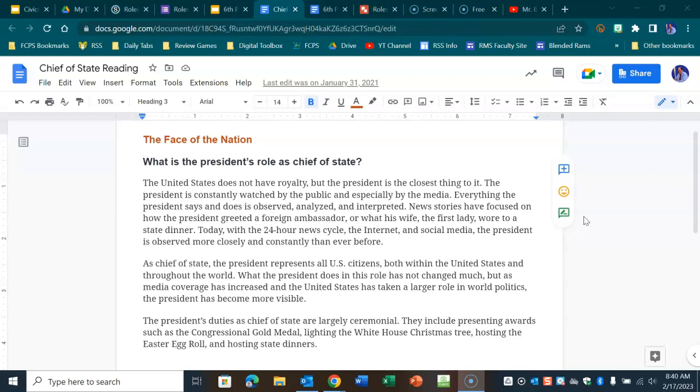The President's duties as Chief of State are largely ceremonial. They include presenting awards such as the Congressional Gold Medal, lighting the White House Christmas tree, hosting the Easter egg roll, and hosting state dinners.